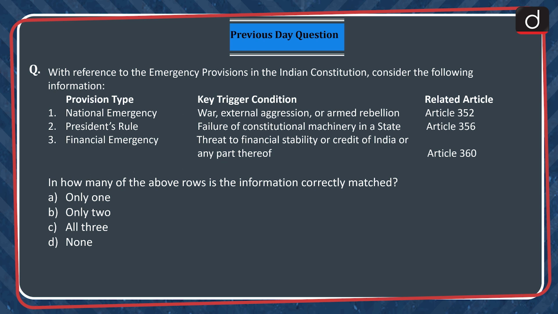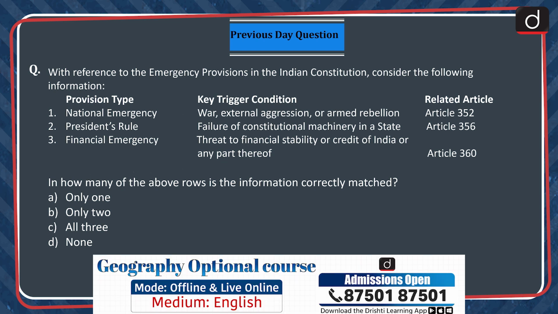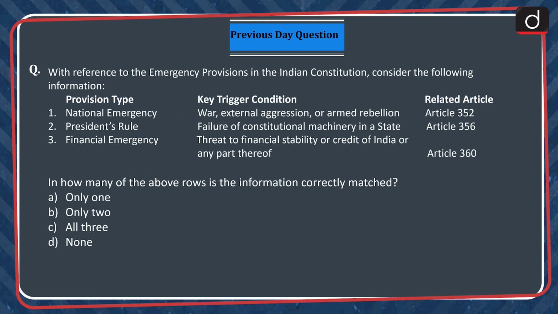Let us look at previous day's question. With reference to the emergency provisions in the Indian Constitution, consider the following information. We have the provision type, key trigger condition and related article. 1. National emergency. War, external aggression or armed rebellion. Article 352. 2. President's rule. Failure of constitutional machinery in a state. Article 356. 3. Financial emergency. Threat to financial stability or credit of India or any part thereof. Article 360. In how many of the above rows is the information correctly matched?